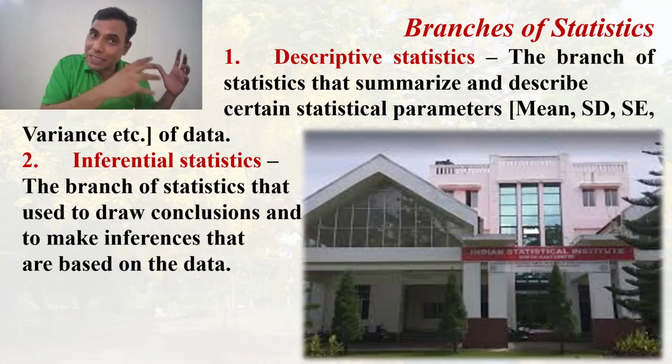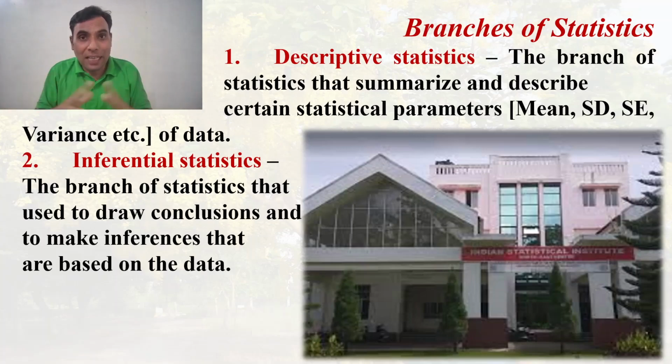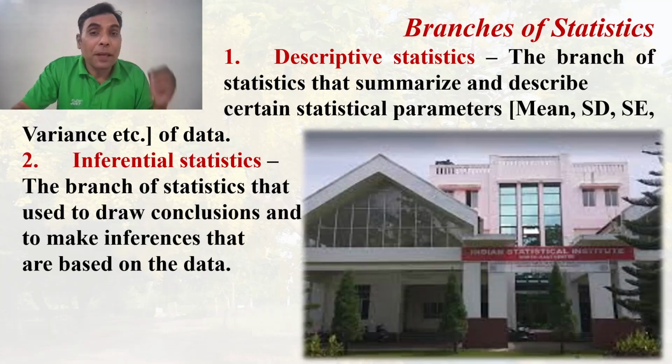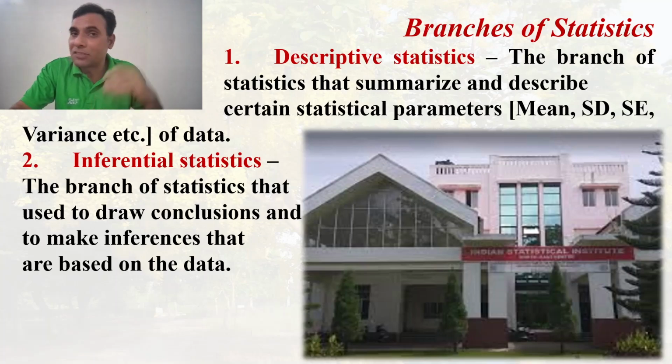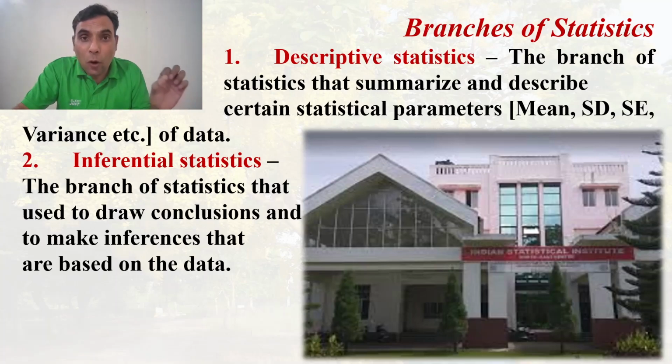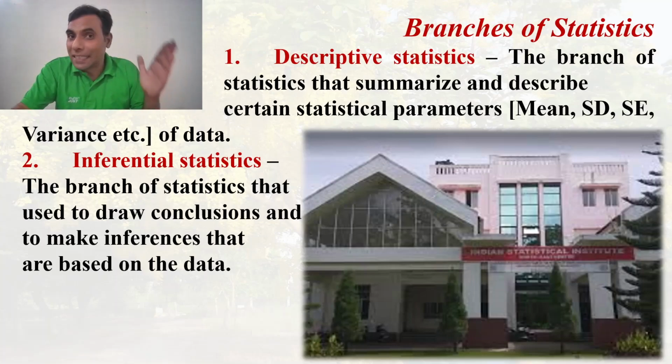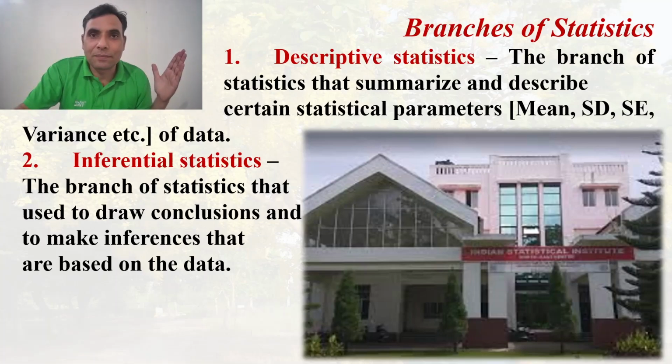So this branch of statistics deals with the summarization and providing the description of certain statistical parameters in the form of mean, standard deviation, standard error, variance, etc. With the help of the statistical parameters, the qualities or the inherent hidden aspects of the data set are being described. This branch is known as the descriptive statistics.